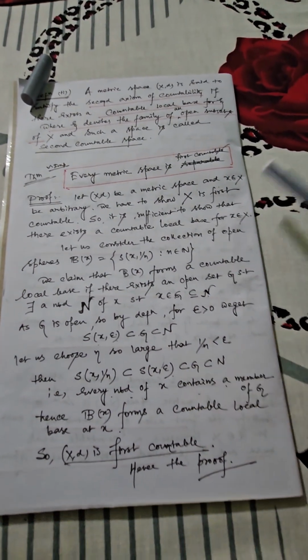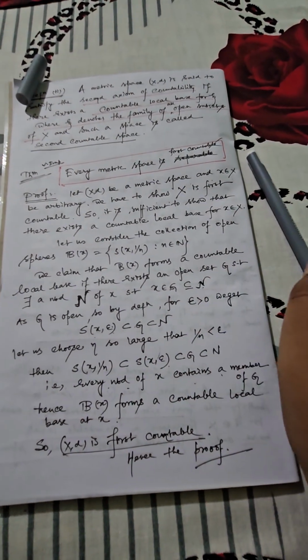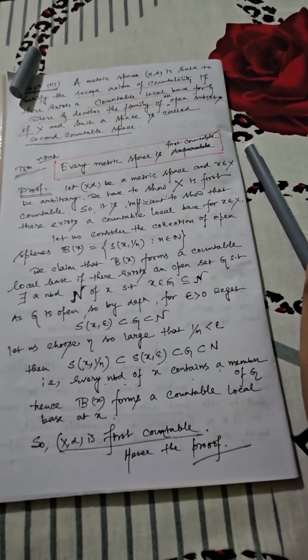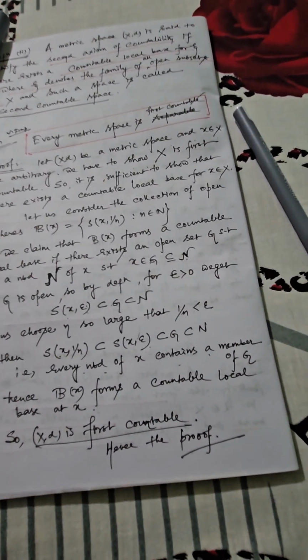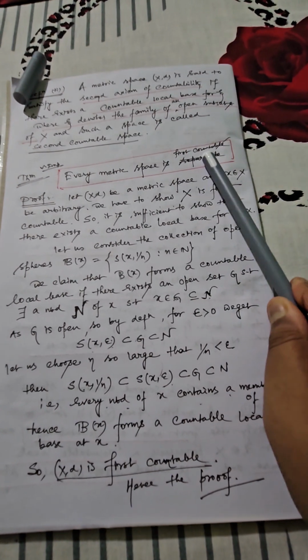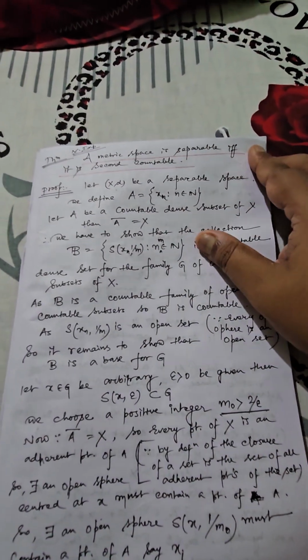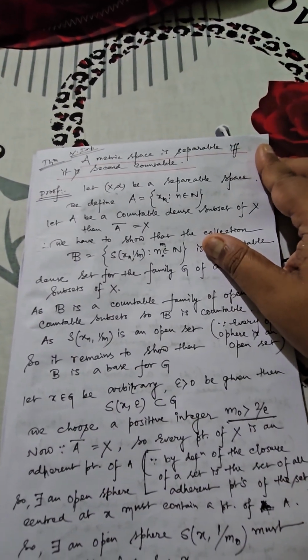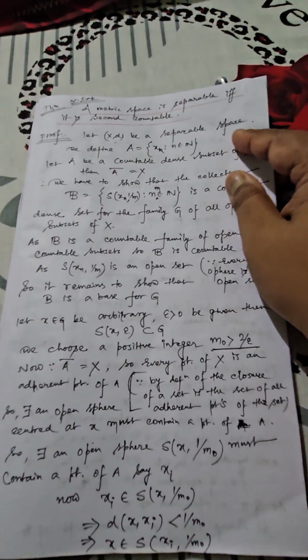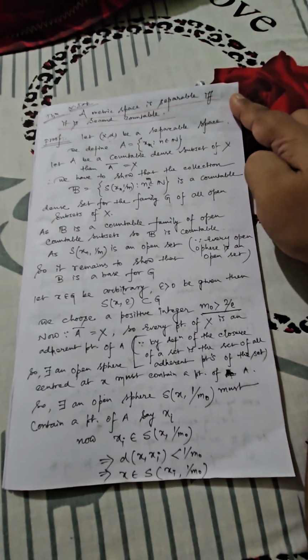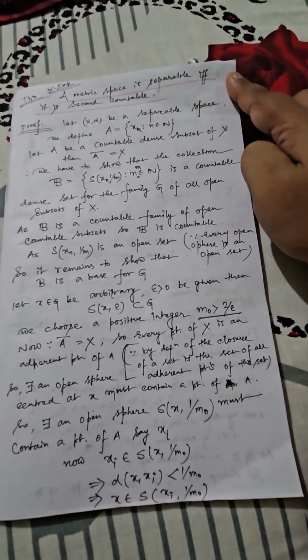You need not show that every metric space is separable. In fact, there are several exceptions where you cannot prove it, and that's why simply first countability for every metric space is important. But in the second case we have shown every metric space is separable whenever it is second countable, and vice versa. So I hope this video will be useful for your examination.